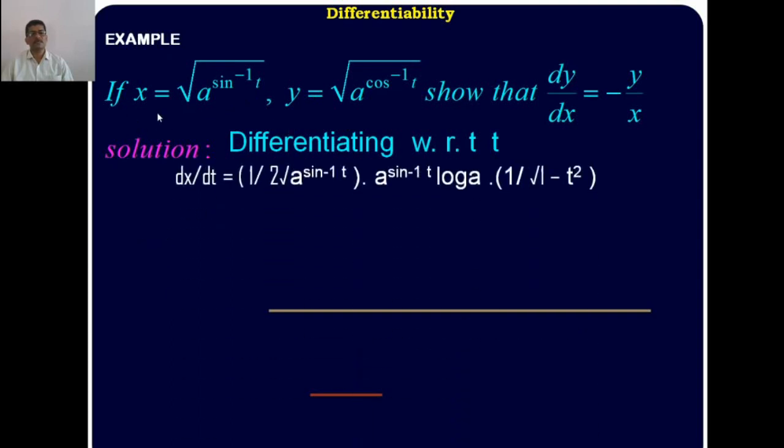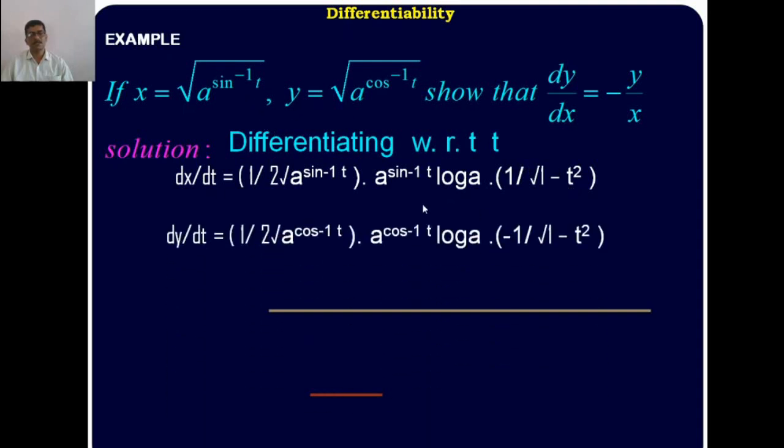You get dx upon dt: first the root, the composite function 1 by 2 root of a to the power sin inverse t. Next, the derivative of a to the power sin inverse t, a to the power x form, is a to the power sin inverse t into log a to the base e. Next, the derivative of sin inverse t is 1 by root of 1 minus t square with respect to t.